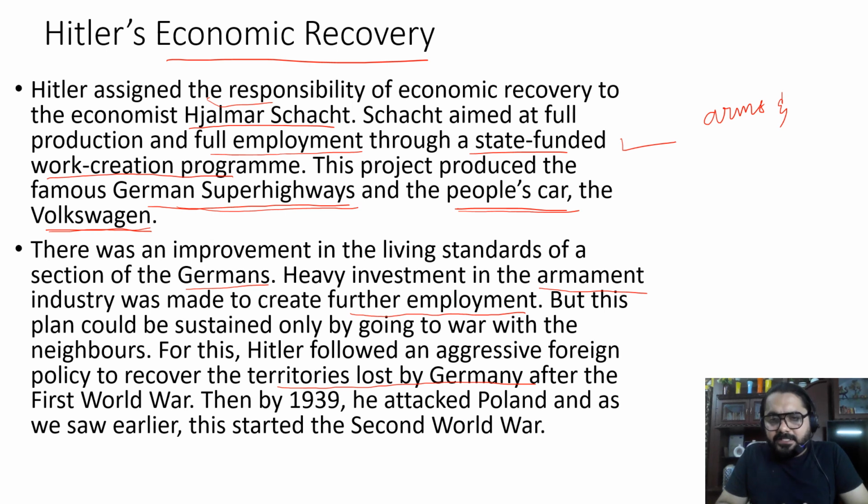So they always wanted to recover the glory, and for this reason, they always followed a very aggressive foreign policy. When there is an aggressive policy, there would be chances of war, and when there are chances of war, the armaments industry will keep producing arms and weapons, and that would generate a lot of employment opportunities.